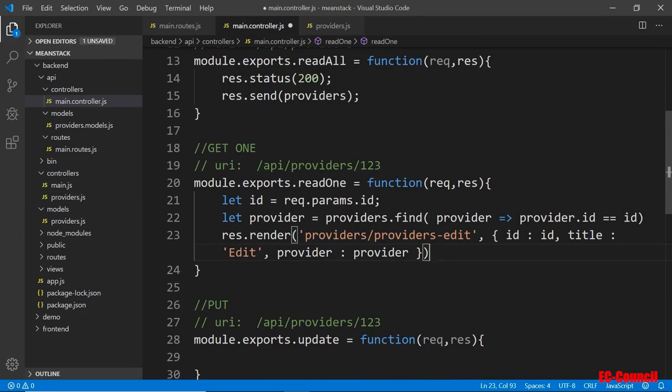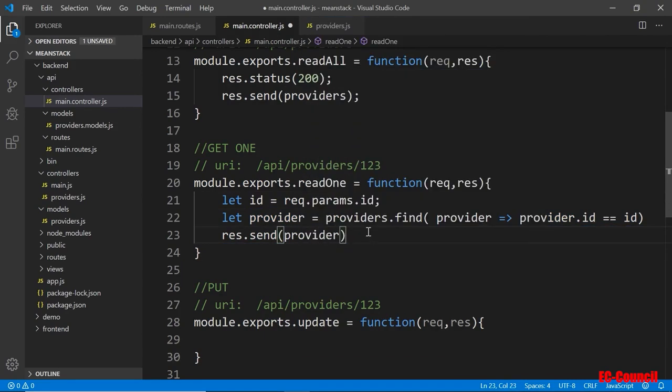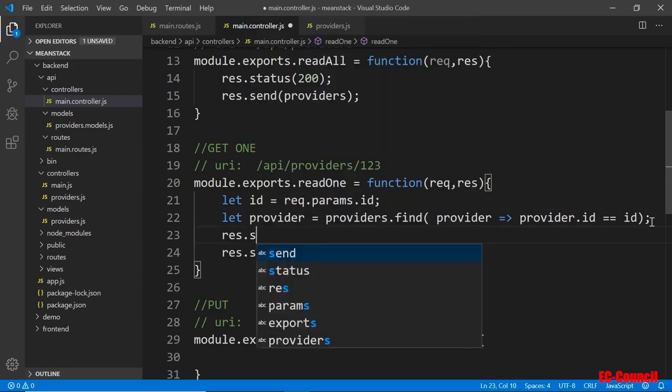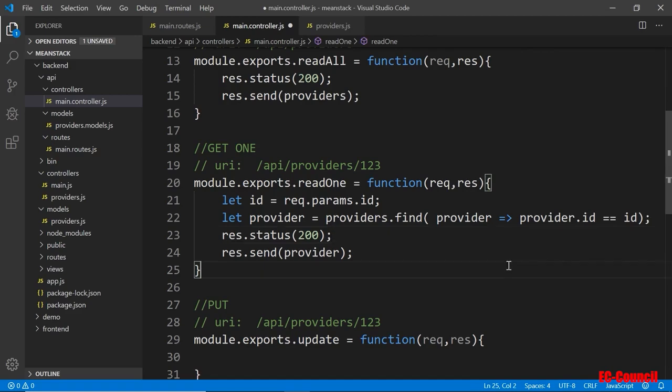So when you read one, we need to get the ID, and we find the ID inside that list, and then return it as a provider, and then we're done. So basically, we're going to again send the provider to wherever it is being requested from. Again, we need to send a status. So let's go here and a status of 200. So successfully sent. We found it. We send that off. And later we'll come back and we'll do a validation here.